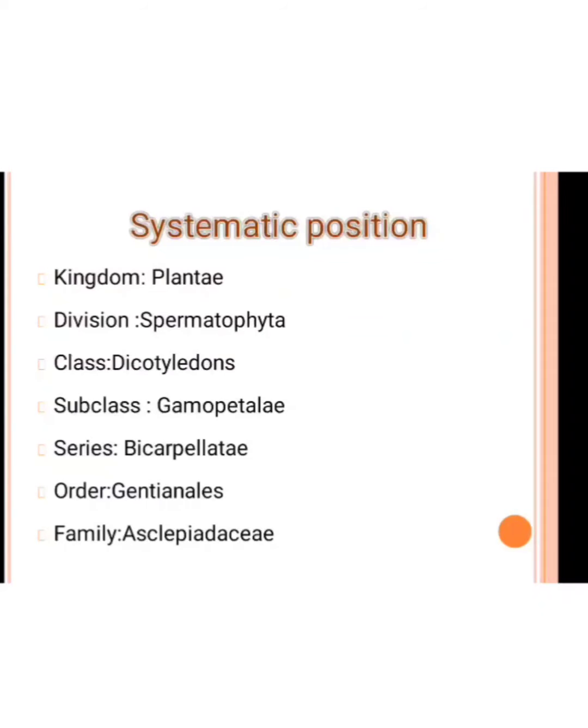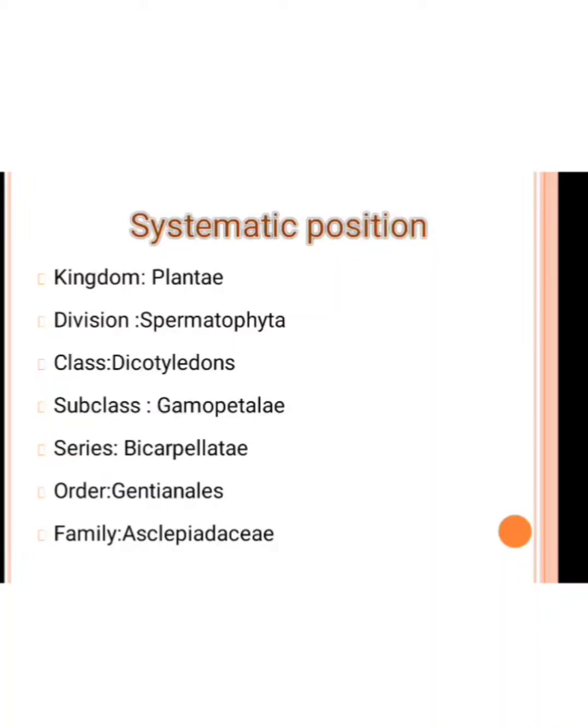Hello everyone, good morning. Our next lecture is the Asclepiadaceae family. First of all, we discuss the systematic position according to Bentham and Hooker classification. Kingdom Plantae. In this kingdom, the characters are the autotrophic mode of nutrition, the cell wall is made up of cellulose, no locomotion, only occurrence of movement of the plant. Then the division is Spermatophyta.